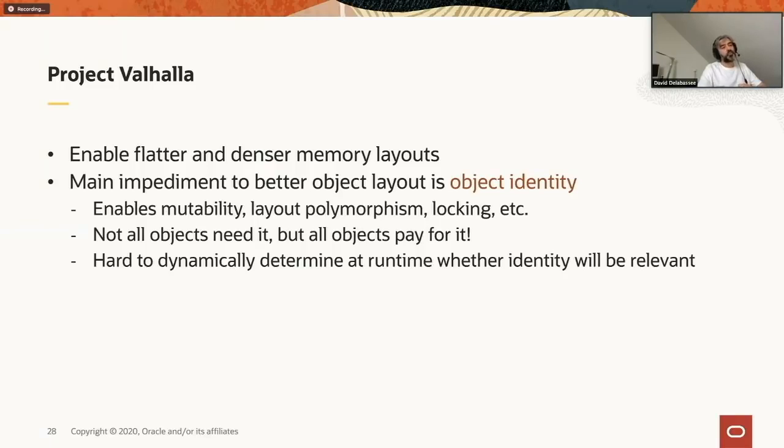And the thing that the team is looking at is basically how we can declaratively say that, okay, for that type of object, I don't need that object to handle an identity. It's not something that can be done automatically. So that will involve some help from the developers. The developer will have to specifically say, okay, for that type of object, I don't need identity. And then the VM will be able to improve how those objects are stored in memory, and to increase the in-memory density for those types of objects.